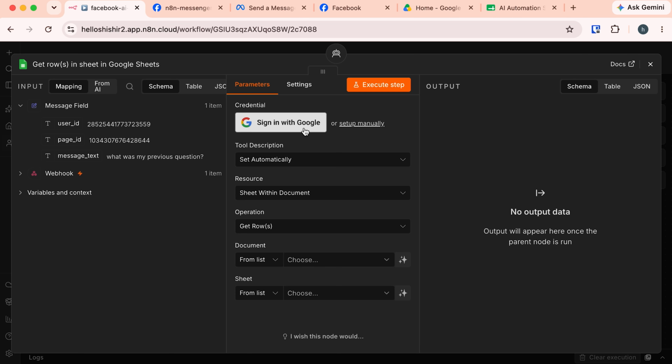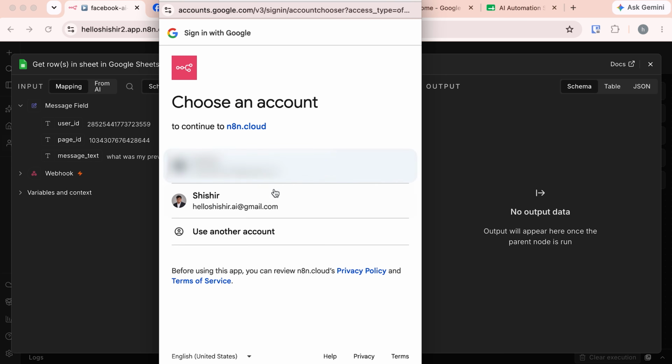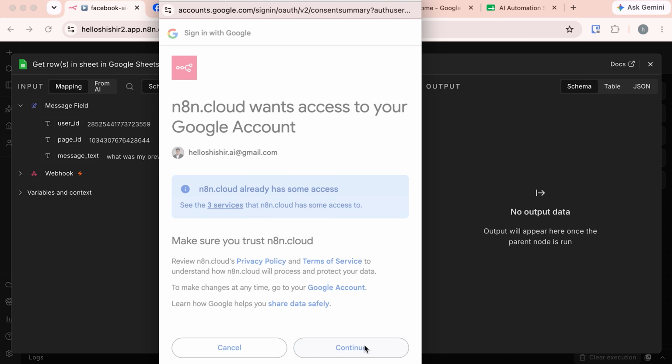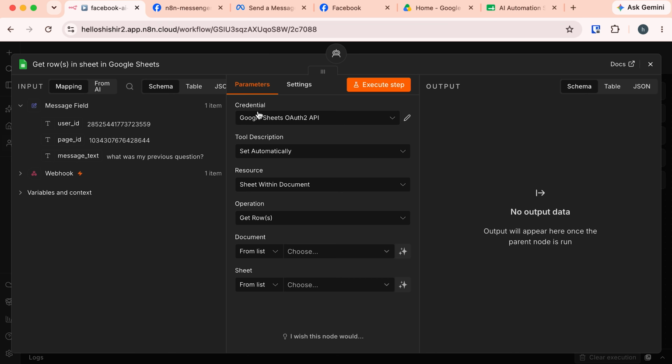But if you're using n8n from VPS or localhost, you might need manual setup. Check my other video for the actual steps to connect with a Google account. Okay, now let's click on this sign in with Google. Now click on my account and continue. Now my Google Sheets account is connected. Also, I want to rename this node to search service.